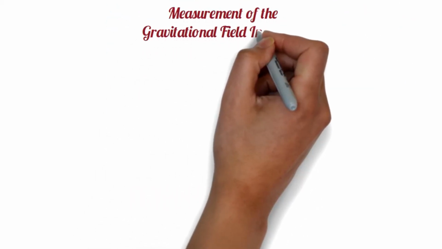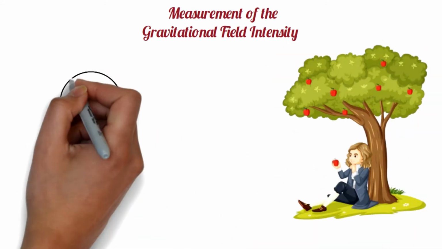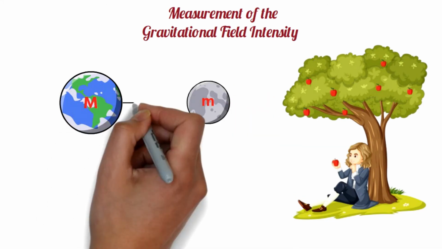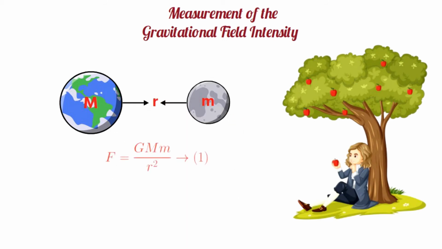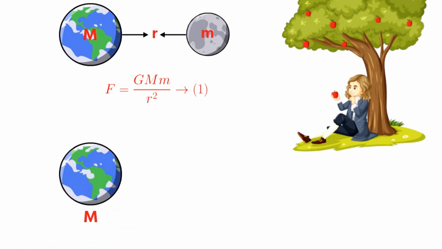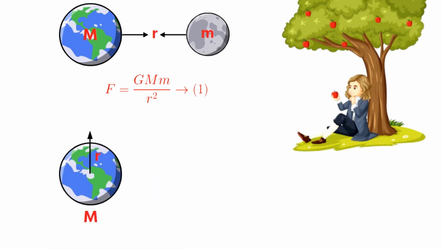Measurement of the gravitational field intensity. From Newton's law of gravitation, we know that the gravitational force between two objects of masses capital M and small m, separated at a distance of r, is F = GMm/r². Now for an object of mass capital M, we need to determine the gravitational field at a distance of r from its center. So, if we take small m equals 1, then according to the definition, we will get the gravitational field due to the object of mass capital M at a distance of r from its center, and that is E = GM/r².